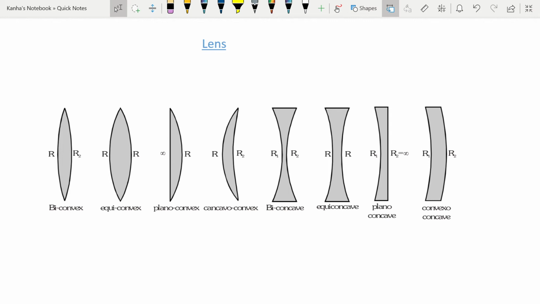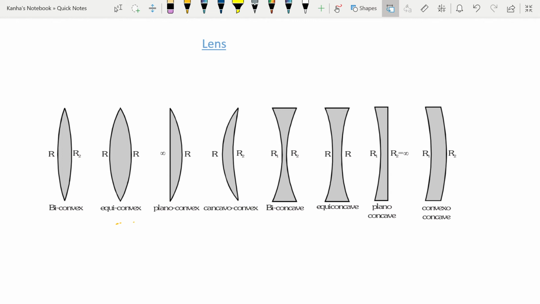You have different radii of curvature. In a lens, you will have two curved surfaces, 1 and 2. The first curved surface is part of some sphere which has its own center and its own radius. The second surface is part of some other sphere, with its own center and its own radius. That is why the lens is formed of two curved surfaces, and each surface has a different radius of curvature.